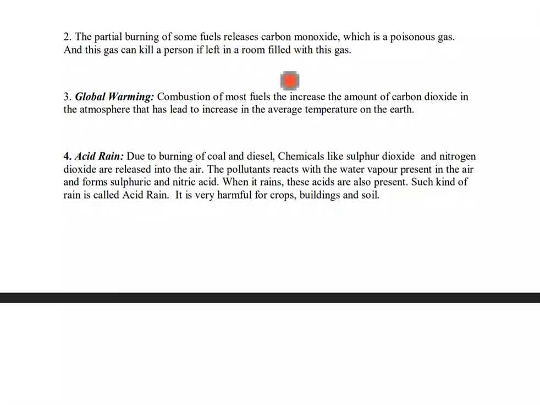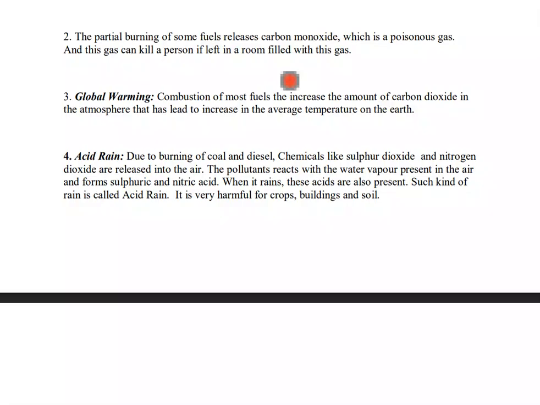Okay, see, I hope you have heard about a news that a person was suffocated in a bathroom while taking a bath because they had a gas geyser, and the gas geyser had partial combustion, and the room was closed.